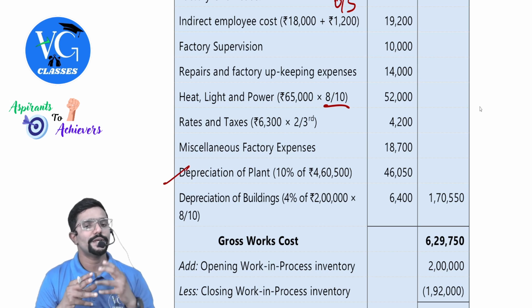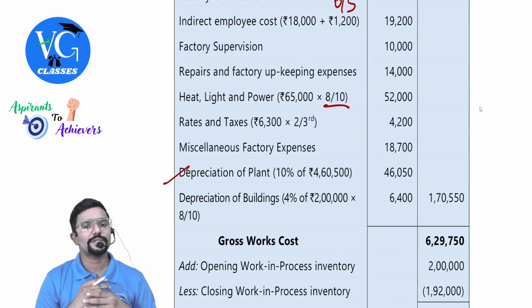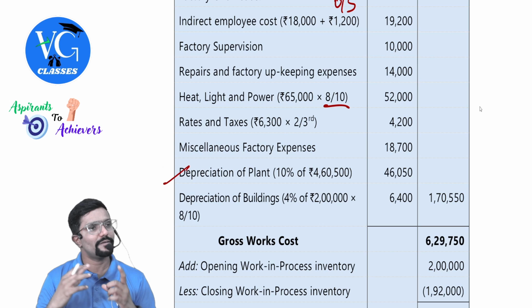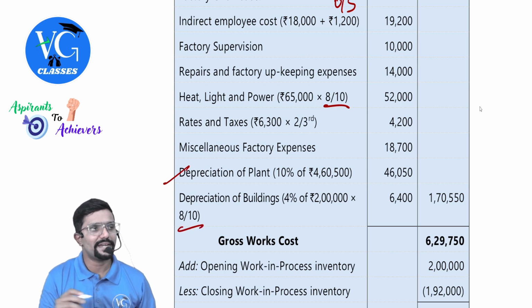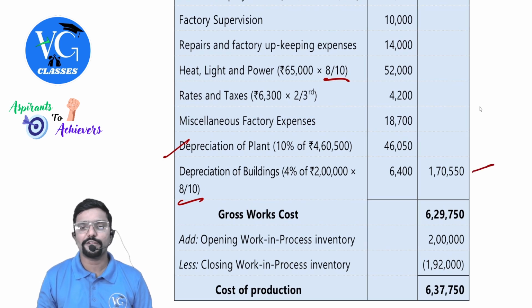Miscellaneous factory expenses 18,700. Depreciation on plant fully taken here. 4,60,500 is the asset value into 10% is the depreciation. Next, depreciation of building 4%. Asset value is 2 lakh. 4% is the depreciation rate, but only 8 by 10, as 8:1:1 is the ratio. Okay, sir. 6,400. So what is the total factory overhead?